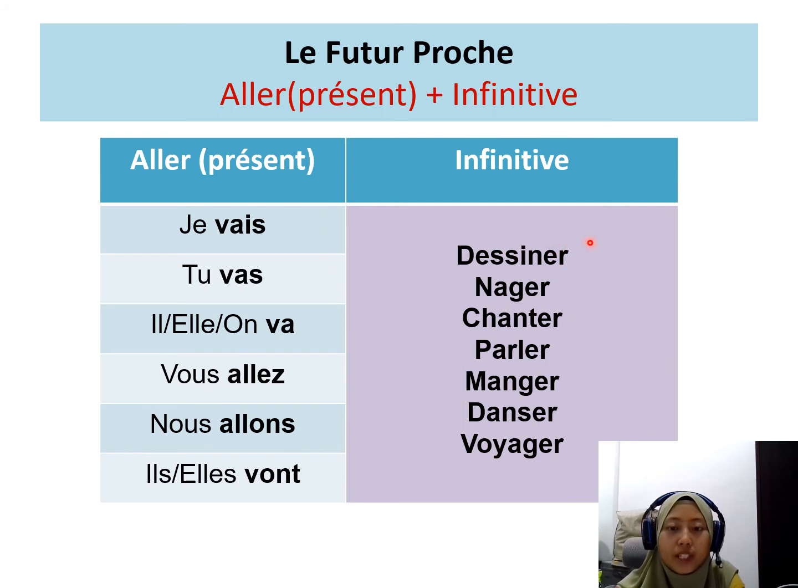So here are just some of the examples of other verbs. So you can use, for example, tu vas nager. You are going to swim. On va parler. We are going to talk. Nous allons danser. We are going to dance. The last example that I can give, je vais chanter. I am going to sing.